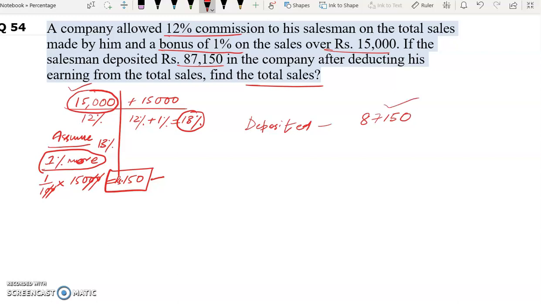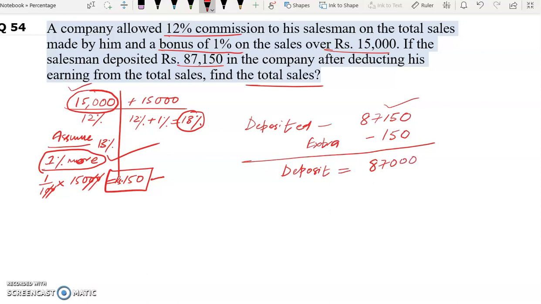So this is the revenue deposited. Now if the company is giving 150 extra to the salesman, that means this is the loss to the company. So actual deposit will be how much? Actual deposit will be 87,150 minus 150. This is the extra commission given to the salesman because we have assumed 1% more. So the actual deposit will be how much now? 87,000. Now we can easily find out the total number of sales.